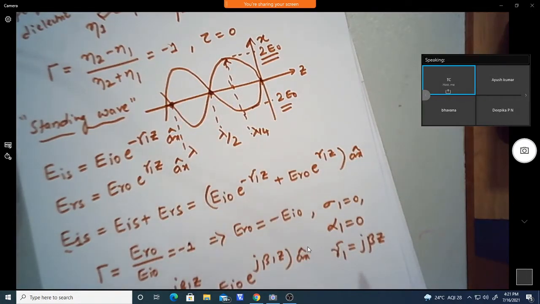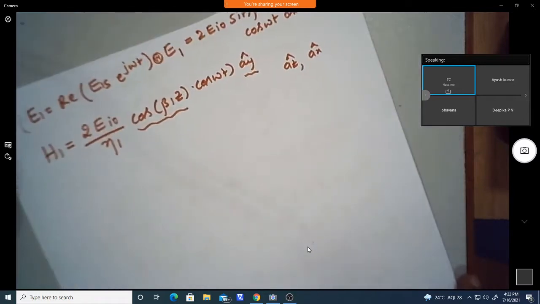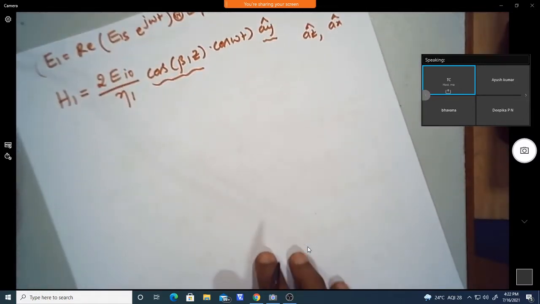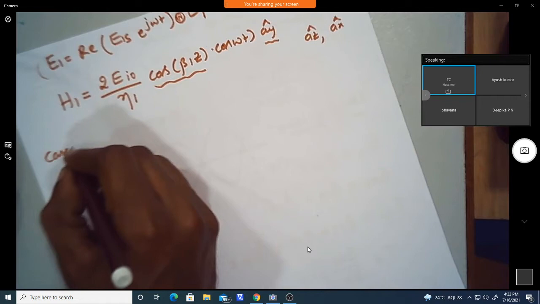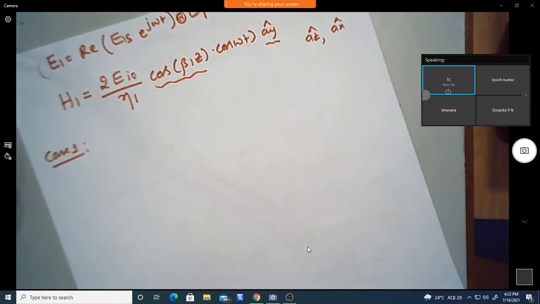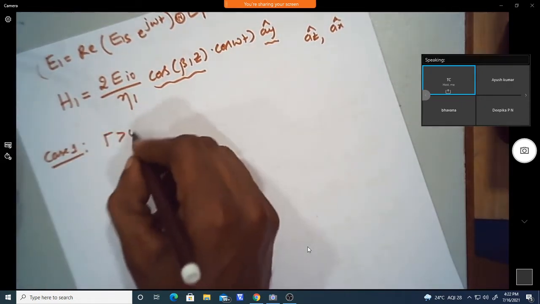Now, if I take the case of eta 1 and eta 2 and some reflection coefficient, take case 1, where gamma is greater than 0.